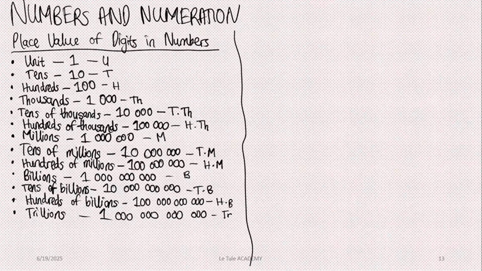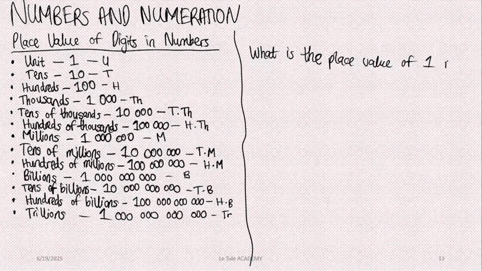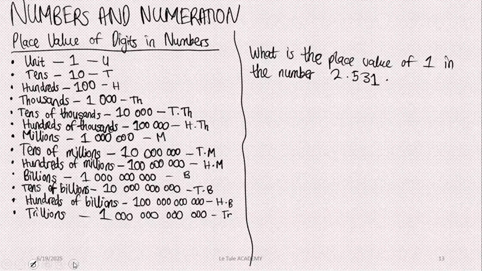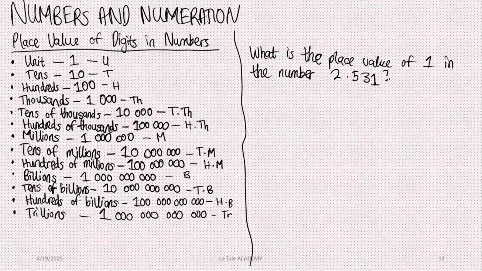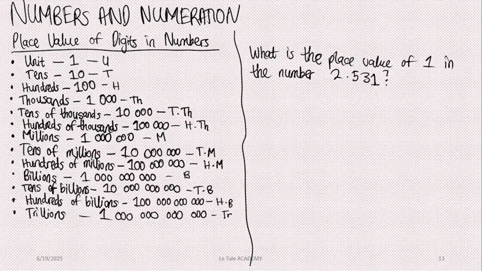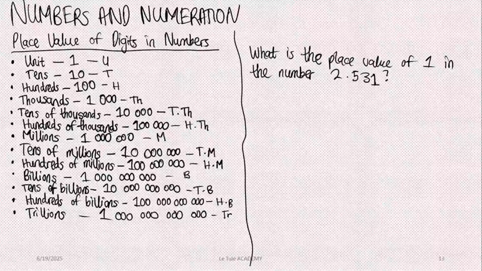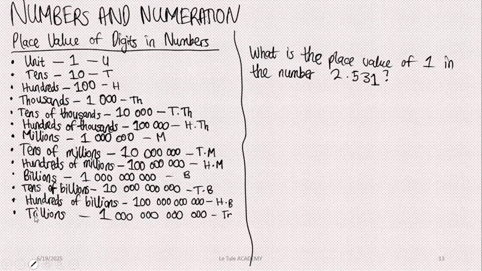This is not the hardest aspect of this topic. If I have a question which says, okay, question mark because it's a question. Note, I underlined place value of digits in numbers, but I did not underline numbers and numeration because this was written in capital letters. It's not a strict rule, but it's just something to note. And I ended this question with a question mark, not a full stop, because it is a question. Sorry, I had to digress. We have to teach English because many students struggle with mathematics and English. Let me highlight with a highlighter.